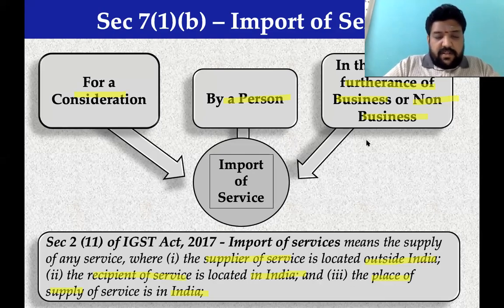Gmail services are outside India, recipient in India, no doubt place of supply is in India.